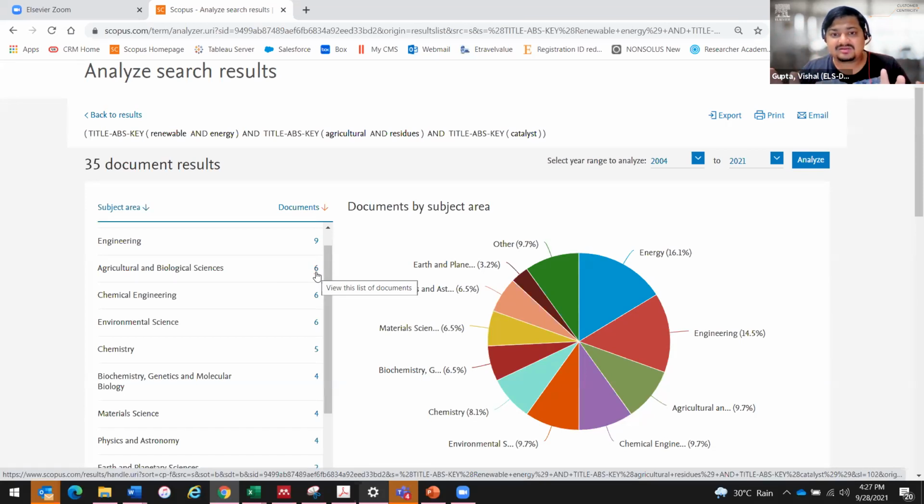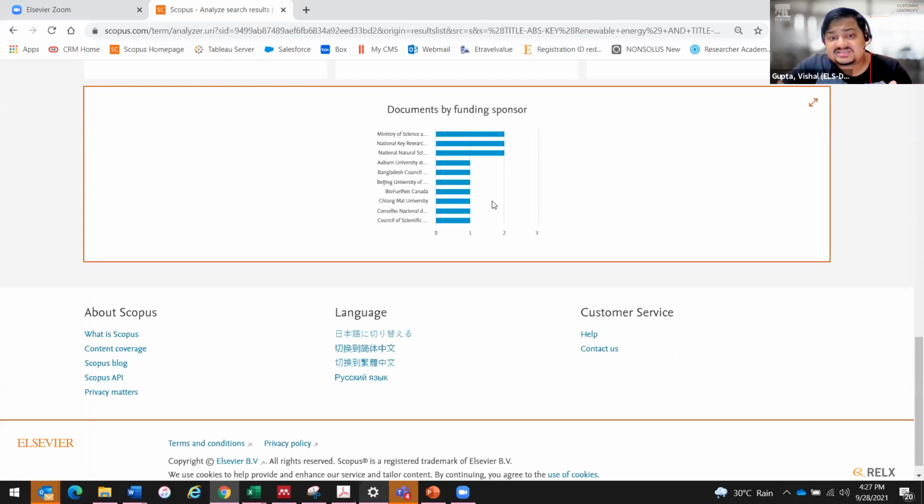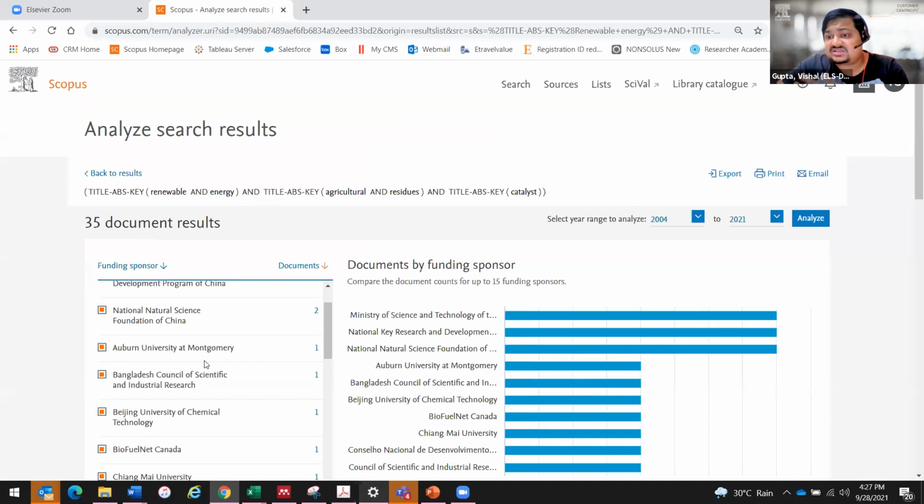Is this clear? Yes, sir. Clear, sir. Right. Next, last point, trying to find out funding agencies. So see, these are the funding agencies that sponsor research in this direction. You can look at the 4 Indian papers and see who sponsored them. So you will have an idea of which funding agency is sponsoring this kind of research.